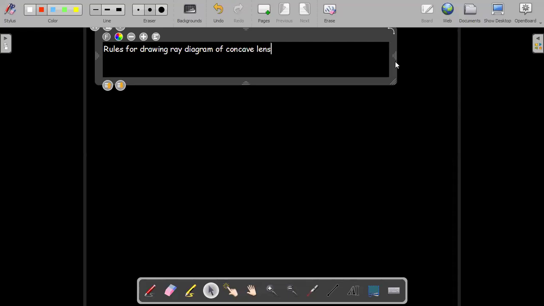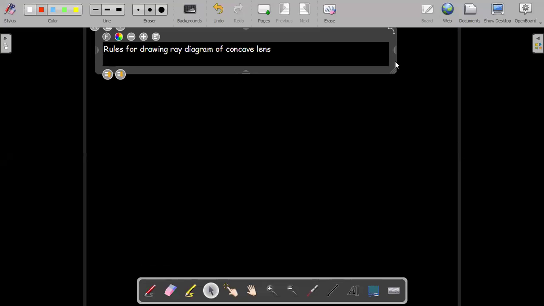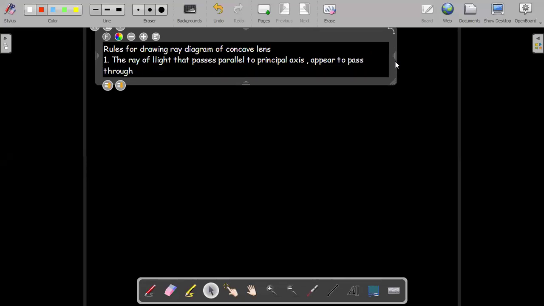Yes, sir. See, the rules are the same rules. You have your first rule: the ray of light that passes parallel to the principal axis appears to pass through focus. It doesn't pass through focus, but it appears to pass through focus.